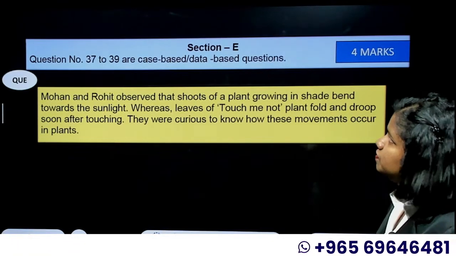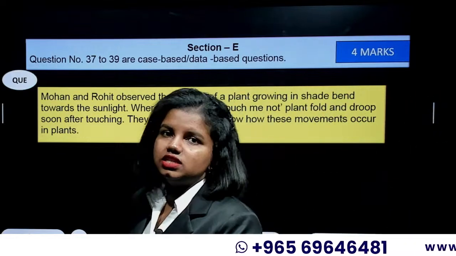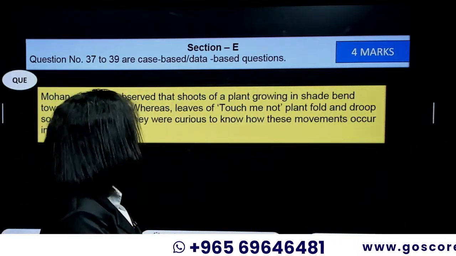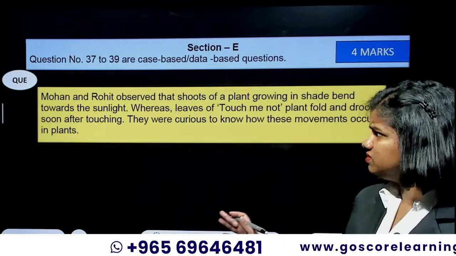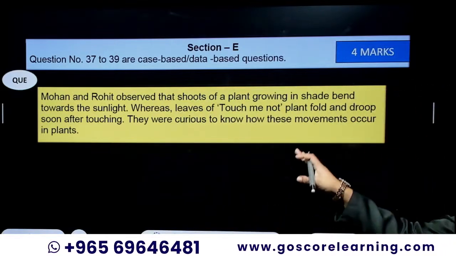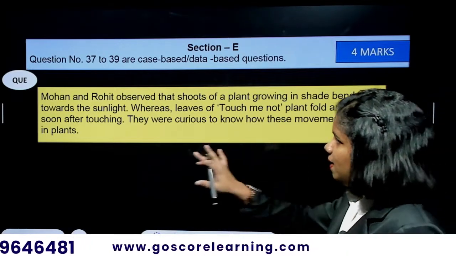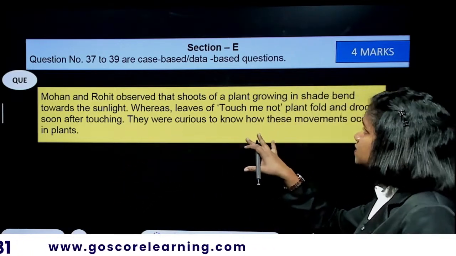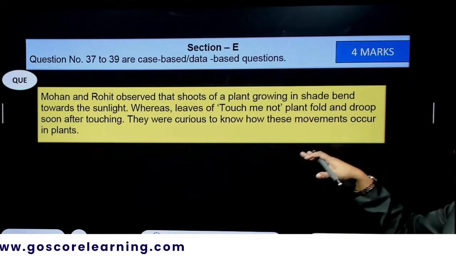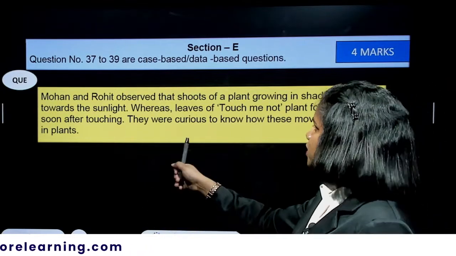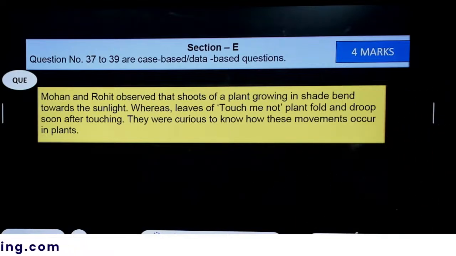And the last section of the question paper, section E, is carrying a 4 marks question, and the question is very simple. Mohan and Rohit observed that the shoot of a plant growing in a shade bends towards the light, whereas leaves of the touch-me-not plant fold and droop soon after touching it. They were curious to know how these movements occur.